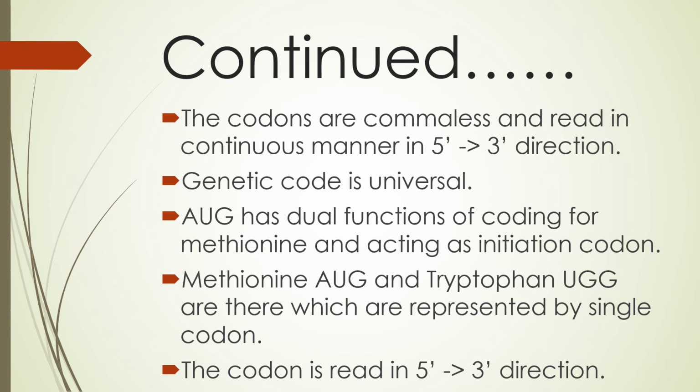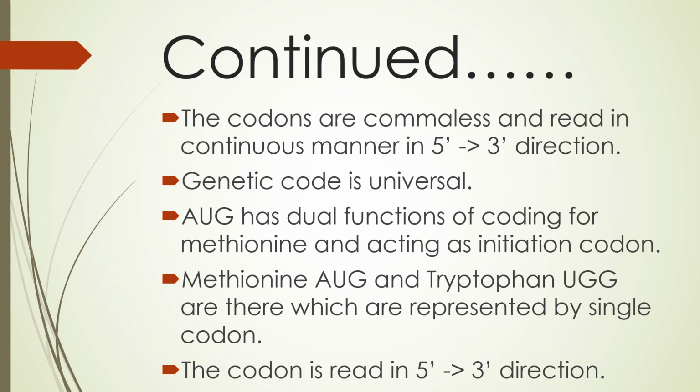And genetic code is universal. What does universal mean? It means it is universal from bacteria to humans. For example, if AUG represents methionine in human beings, then in all organisms AUG will be methionine only.